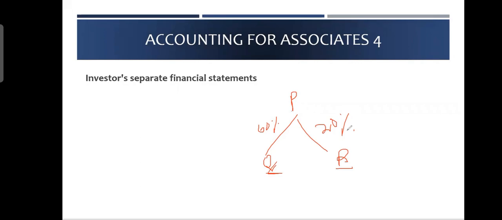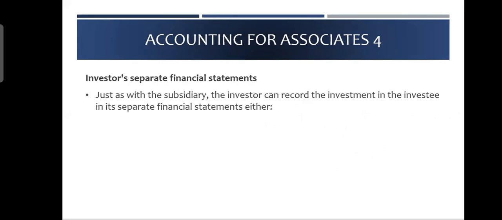But for R, P is just an investor because it is not the parent company. Parent would be someone else, for example S, which has invested 80%. So if I am R, I would see S as my parent and I would see P as just an investor. Okay, so you need to understand the word investor. If you have just invested 20%, you cannot say that I am the parent of R. No, you are just an investor in R. Parent is someone else.